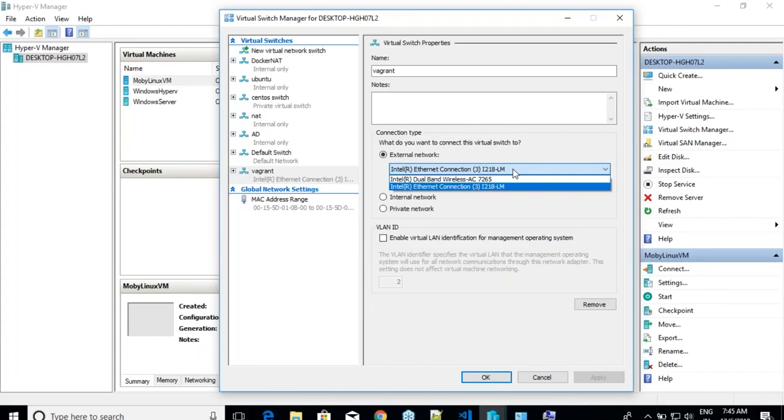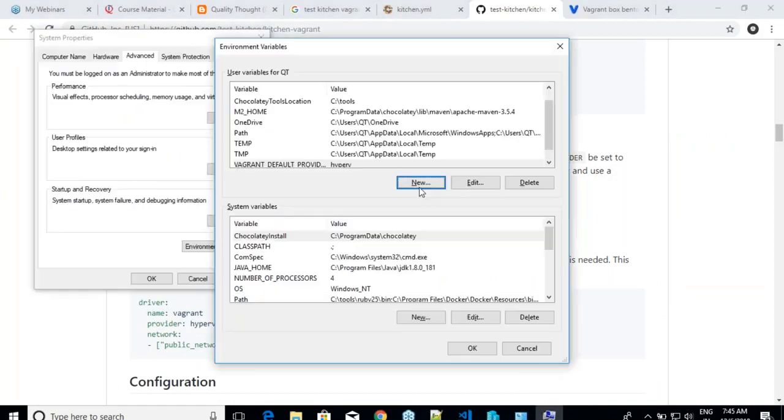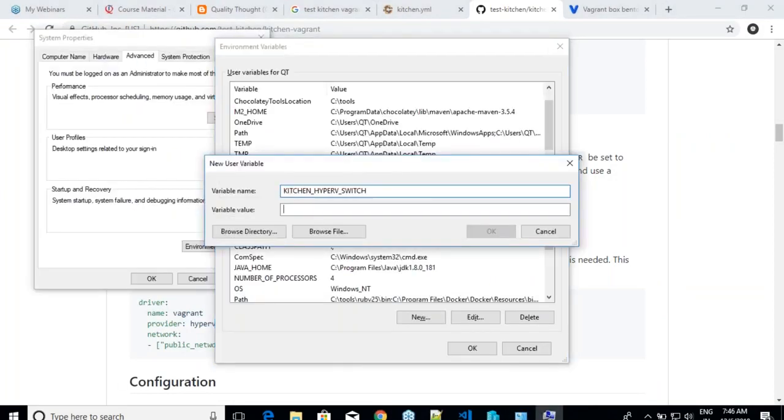These are the things which are special about Hyper-V compared to all other options. In the case of VirtualBox or VMware, we don't need to do these settings. You just create, it picks up an internal network automatically and things start working. But here it is explicit. So what it is telling us is, now you have to create an environmental variable called kitchen Hyper-V switch and give the name of the switch. Shall we do that now? I'll be creating a new variable, kitchen Hyper-V switch, and the value is the switch's name.